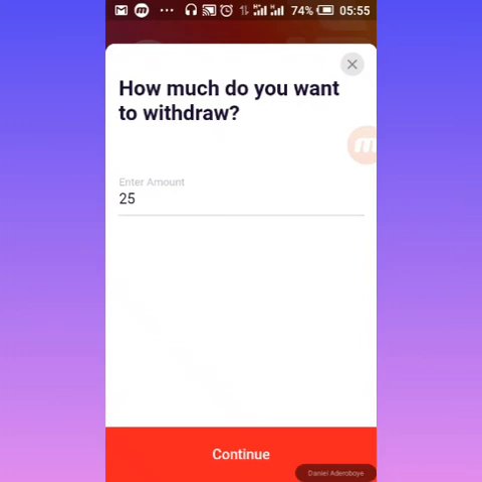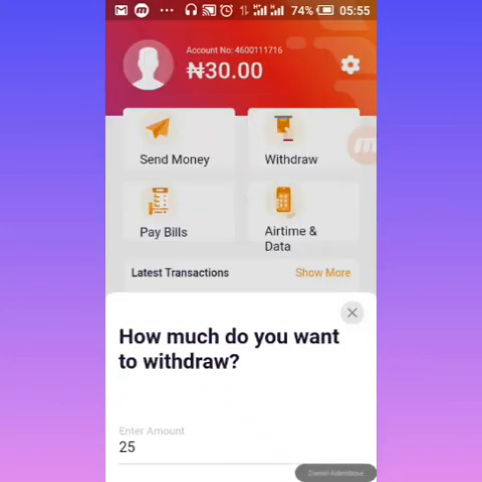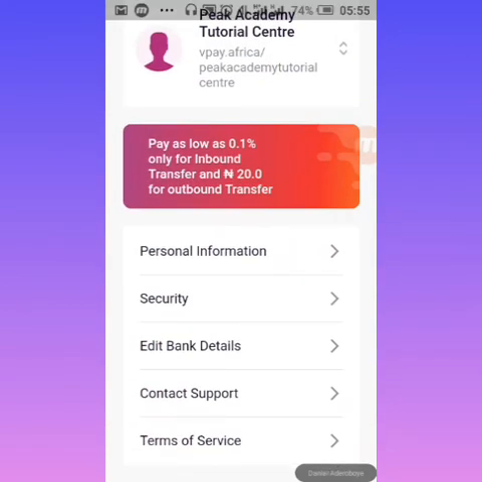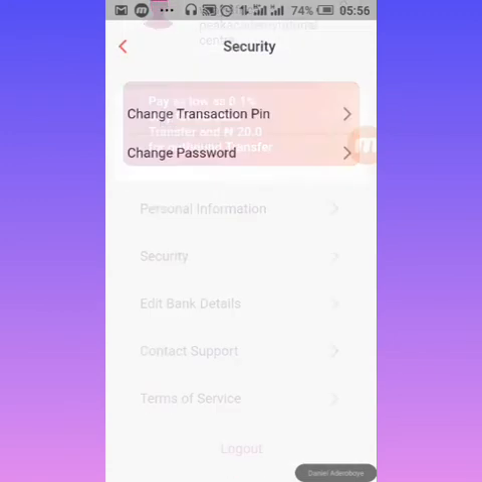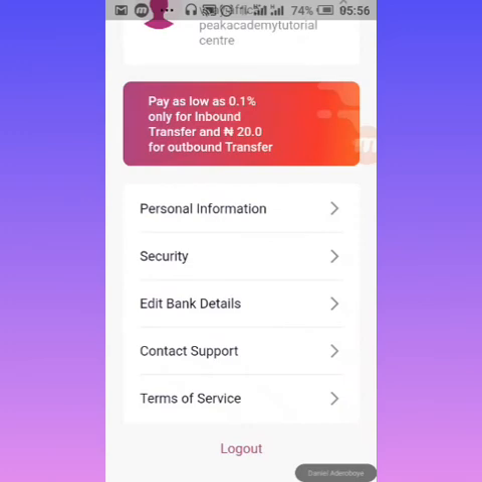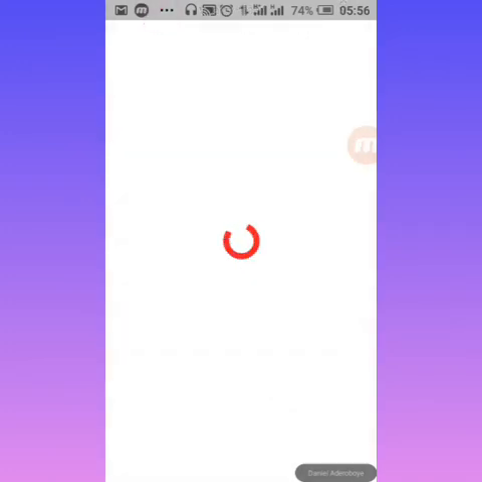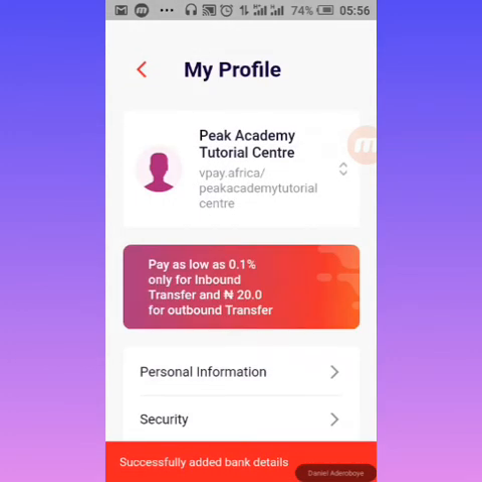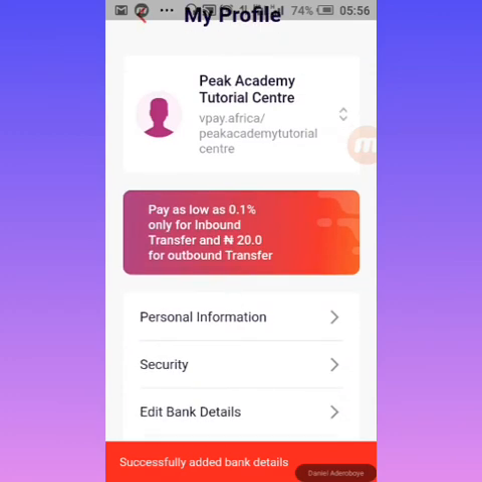Of course, when you create your bank account, let's go back. When you click the gear icon and click bank account, you have to put in your security PIN. Immediately you click on your bank account details and click on continue, you will be told to put in a PIN, the normal 4-digit PIN I use. So when I click on continue like this, you'll be told to put that in, and these are successfully added.